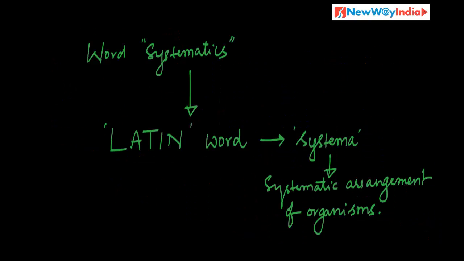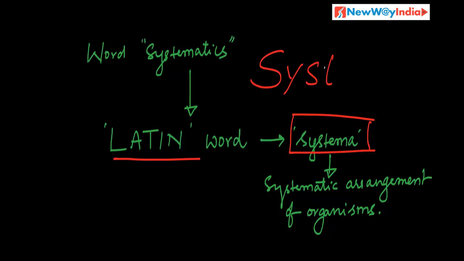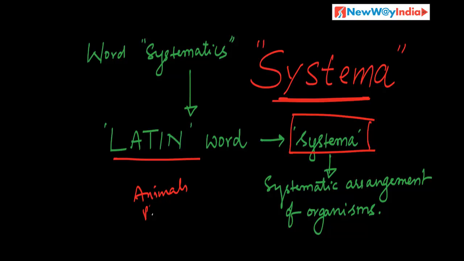Who coined the term systematics? Of course, from which word did it come? Actually it came from the Latin word systema. Systema means systematic arrangement of organisms. We need a systematic arrangement of all the living organisms, not randomly grouping into animals, plants, microorganisms. This is very broad level.